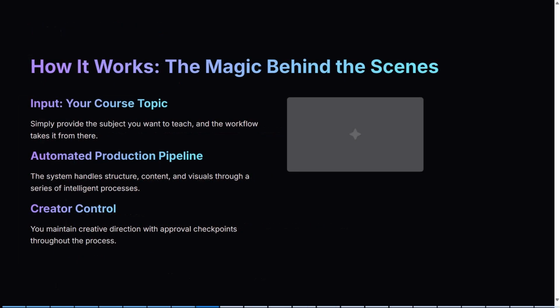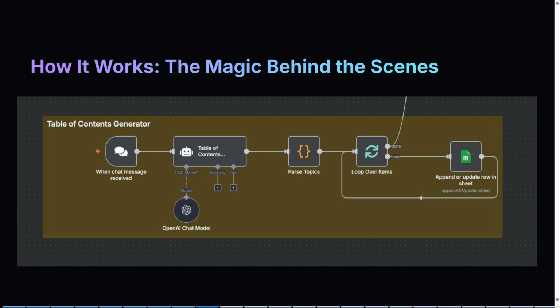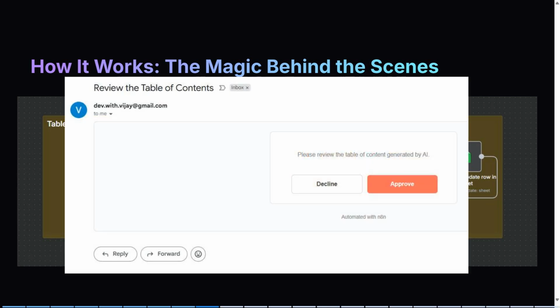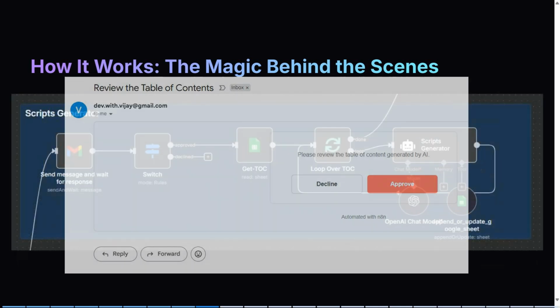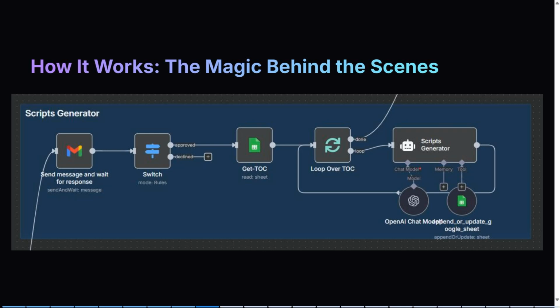I'm just super excited to show you this. You just tell the workflow, this is the topic I want to teach. And that's it. The workflow then generates a complete beautiful table of contents with sections, lecture titles, keywords, and even a recommended lecture length that feels just right. And good thing is, it doesn't just assume you will accept it. Oh no, it actually emails you. Do you like this structure or would you like to tweak it? Because I know creators love that freedom to adjust.